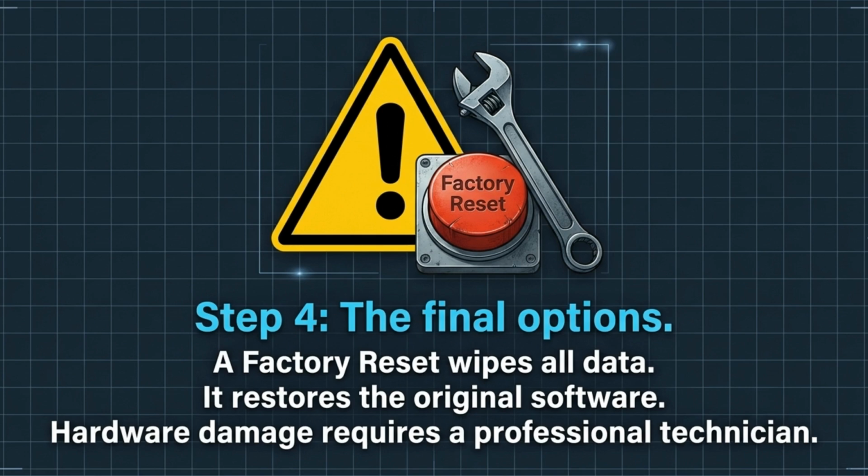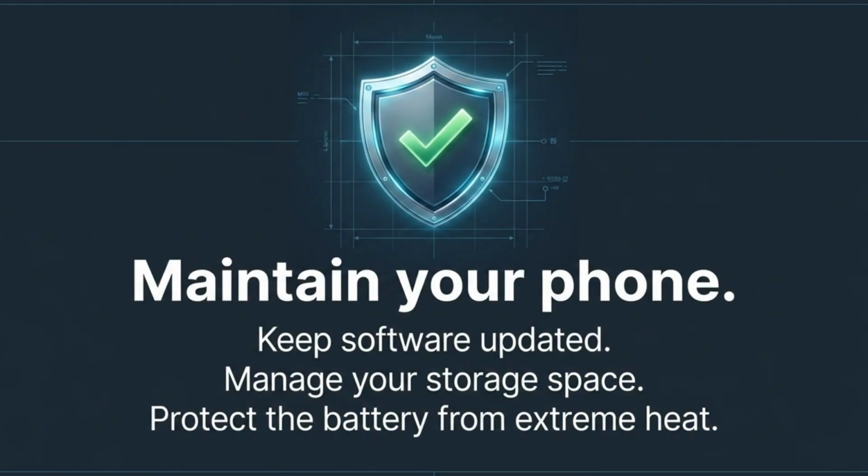A factory reset will wipe all data and restore your software to its original state, which can fix deep system conflicts. If the problem persists after a reset, you may have hardware damage requiring a professional technician. Maintaining your phone is the best way to prevent future restarts. Keep your software updated, manage your storage regularly, and always try to protect your device from extreme heat to keep your battery healthy for years to come.